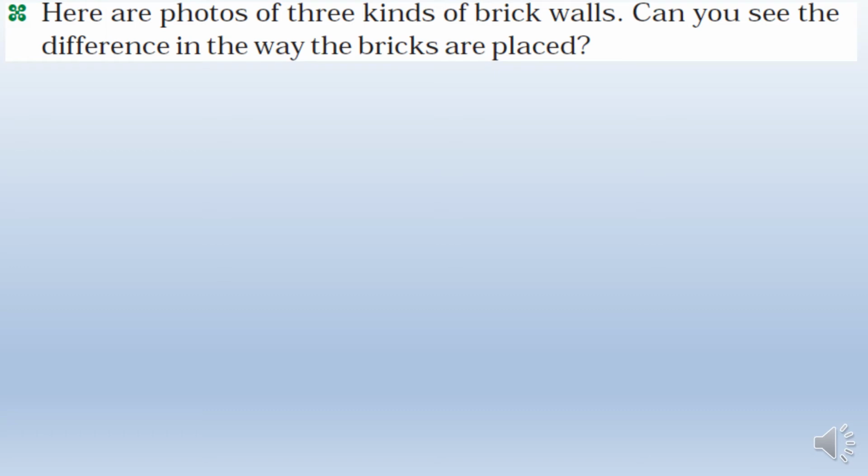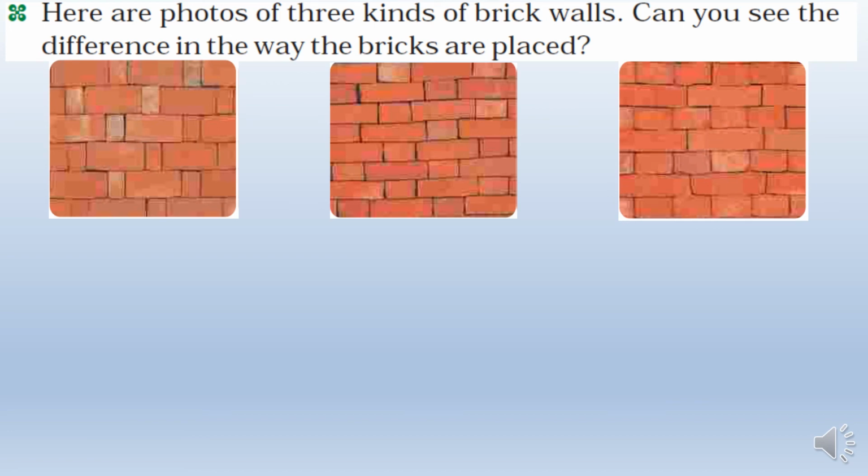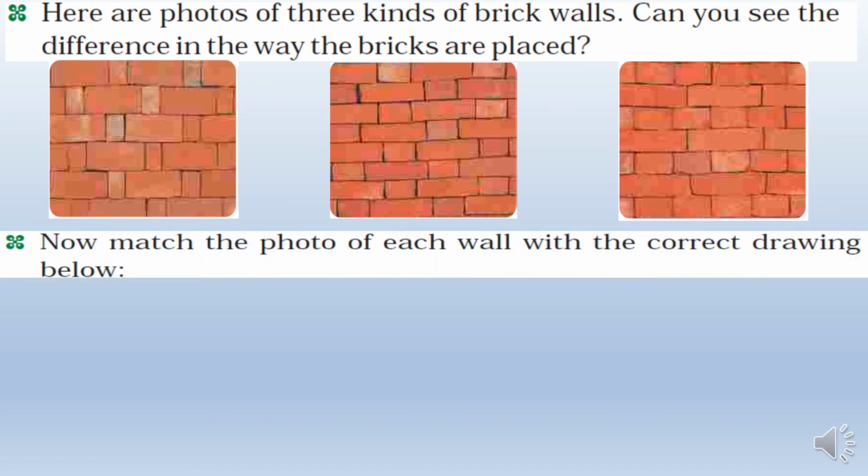Here are photos of 3 kinds of brick walls. Can you see the difference in the way the bricks are placed? Here are the photographs. Now match the photo of each wall with the correct drawing below.